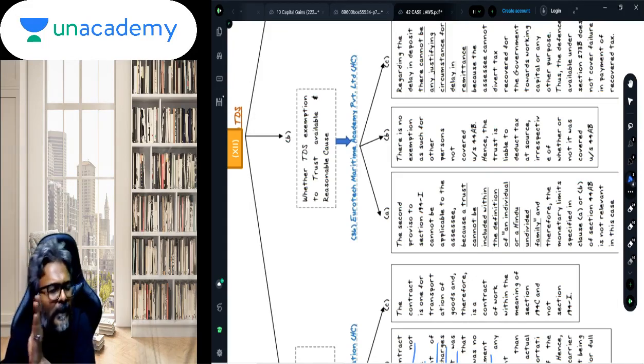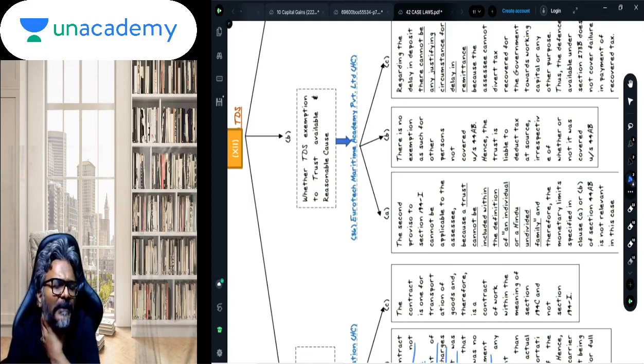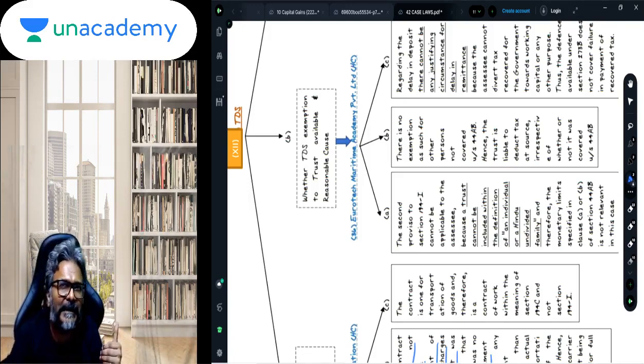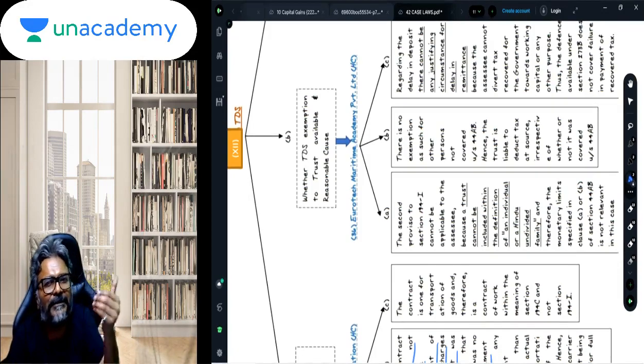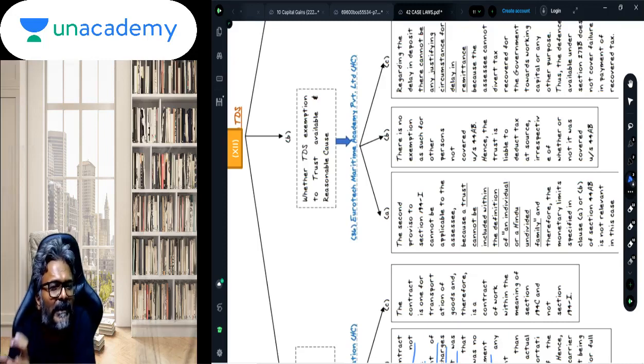Now there is one more point in this. What about the case where I've deducted the TDS and I've not deposited the TDS, and accordingly the penalty is charged for deducting but not depositing? So there is one section, students, section 273B in penalty, which says that if the assessee can furnish a reasonable cause for their default, then in that particular case the penalty can be waived off.